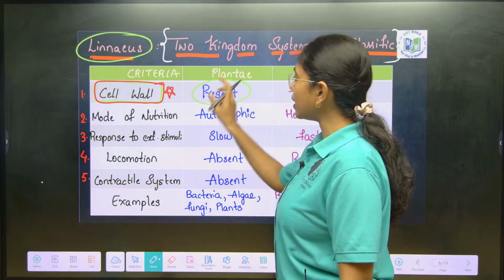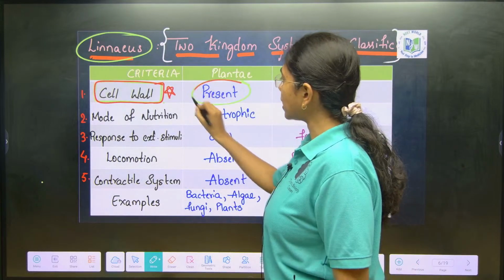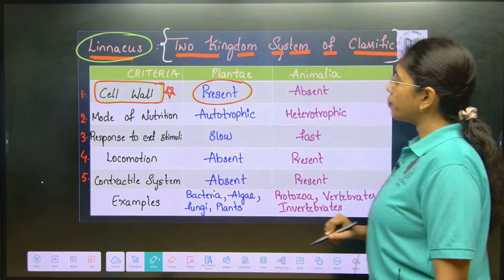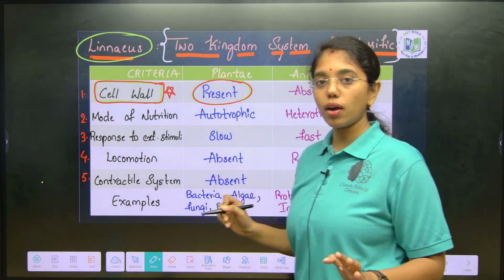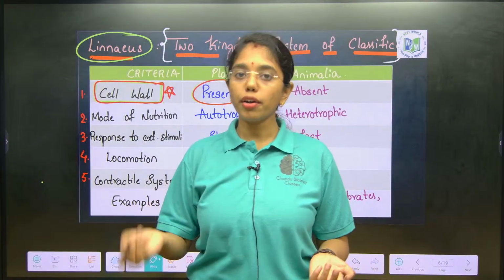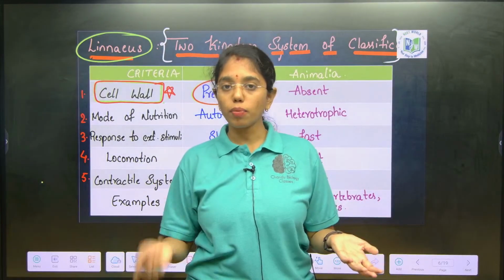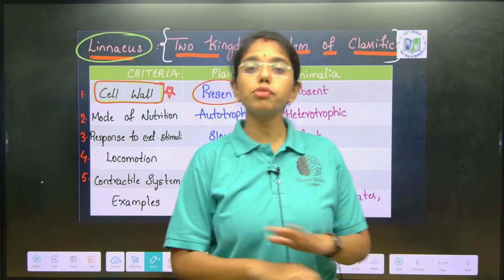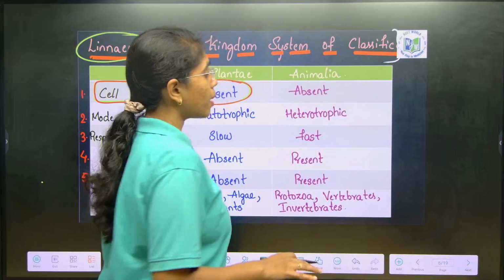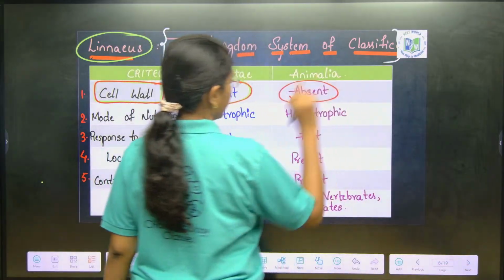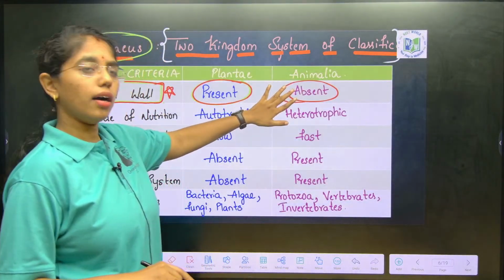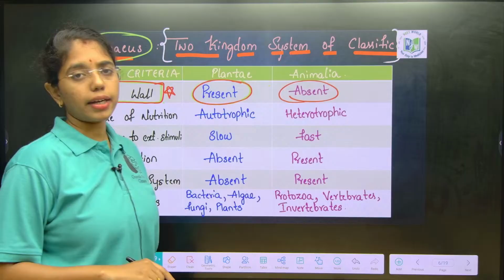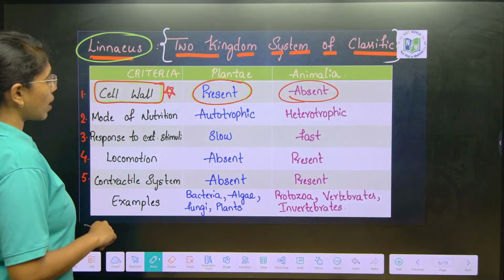So, all the living organisms here must and should have what? Cell wall. And be it unicellular or multicellular, prokaryotic or eukaryotic, those organisms which do not have cell wall, they are placed under the kingdom Animalia. Got it right? This is the most important criteria of two kingdom system of classification.